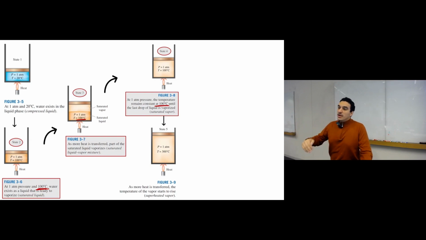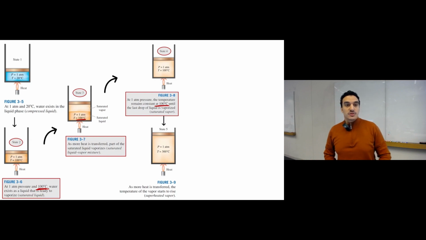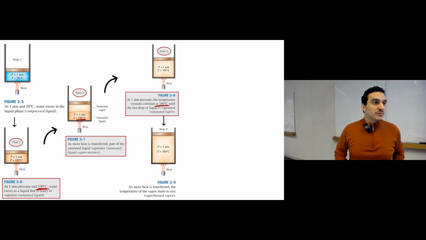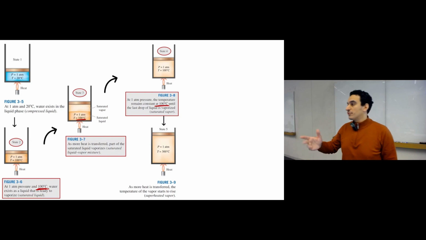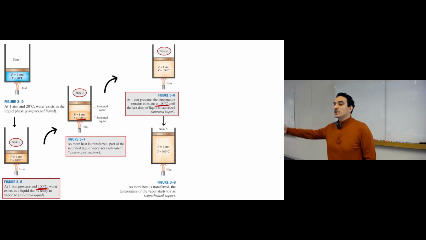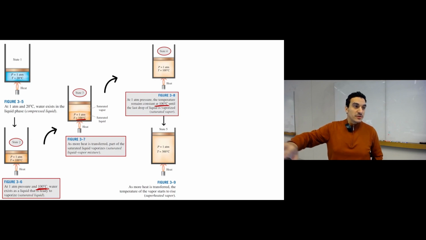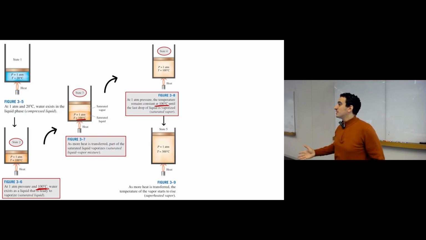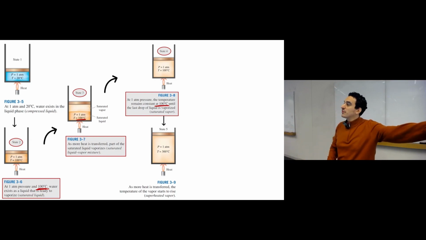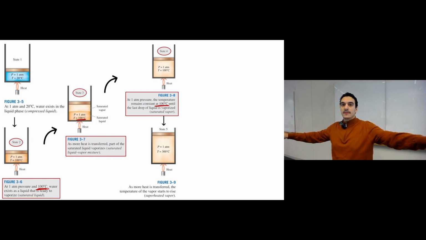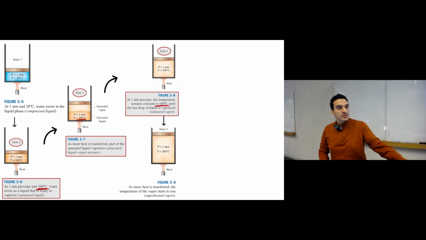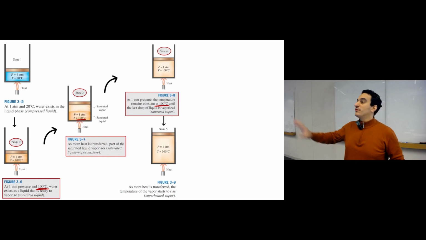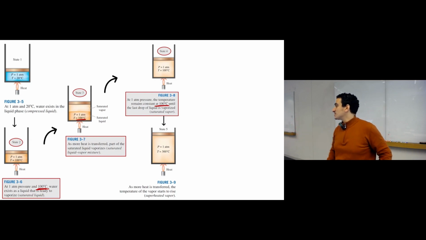If you have a different pressure, like 2 atmospheres, for example, do you think phase change for water will occur at 100 degrees Celsius, or will the saturation temperature change? Again, remember, the properties are related. Temperature and pressure are properties, so if you change one of them, the other one will also change. If you have water at 1 atmosphere, the phase change will occur at 100 degrees Celsius.